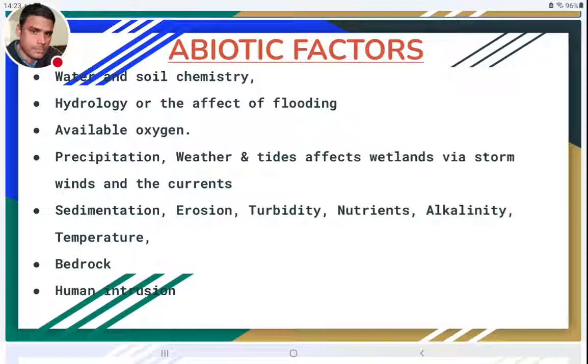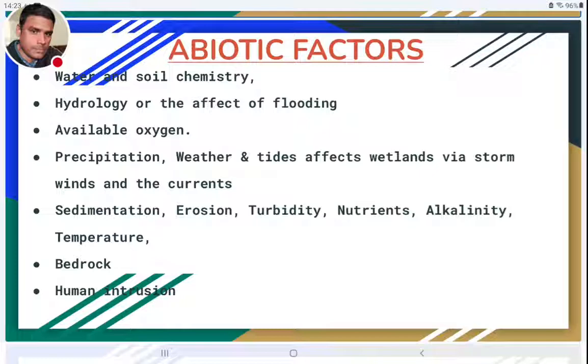In sedimentation, through the incoming flowing waters, sediments will come, and those will bring in different types of chemicals. If the water flows from polluted areas, they bring pollutants. So what type of sediments are coming into these wetlands will also decide the biotic factors. Erosion and turbidity, nutrients, alkalinity, temperature, all these things control the biotic factors.